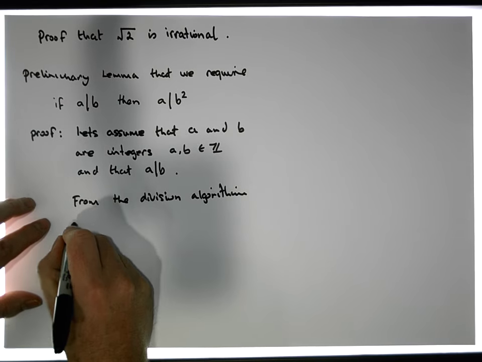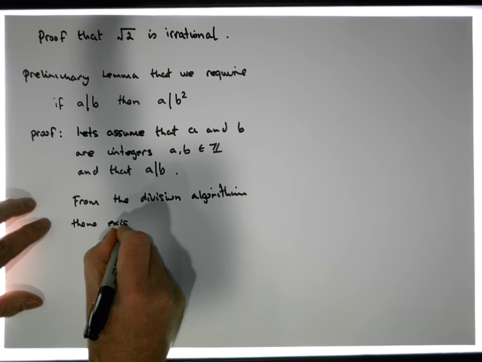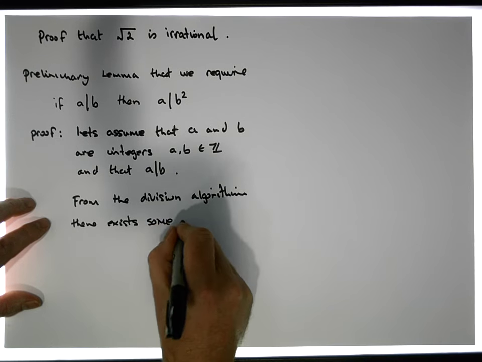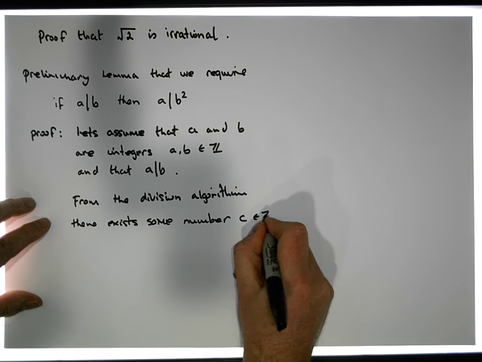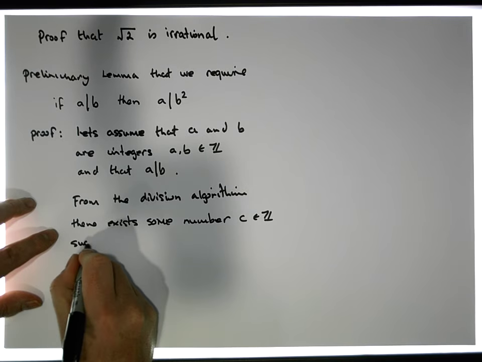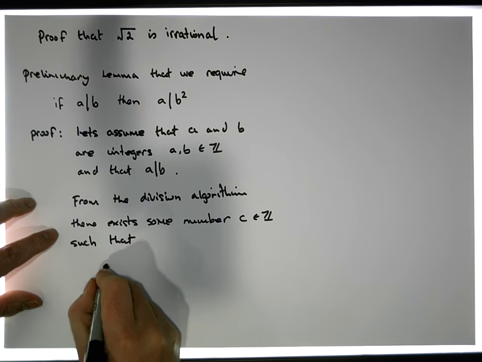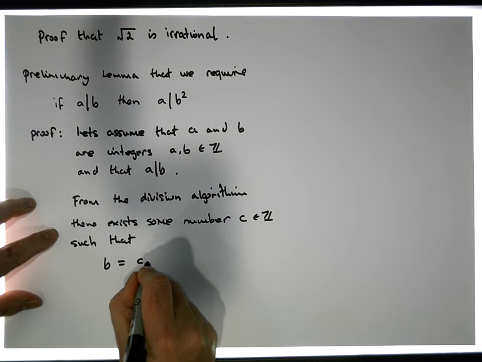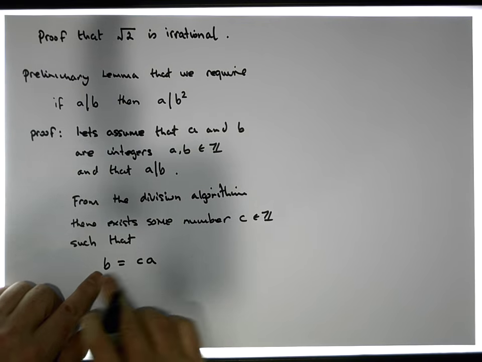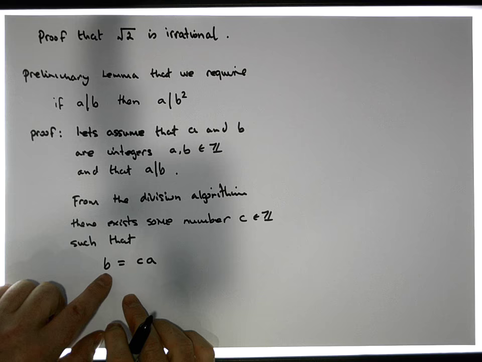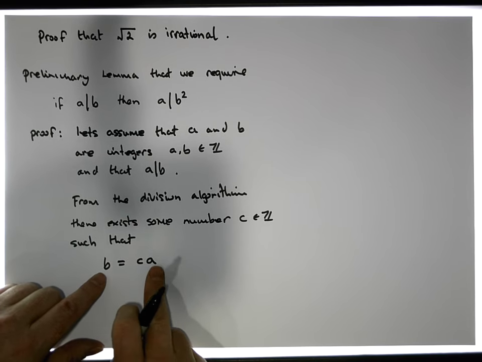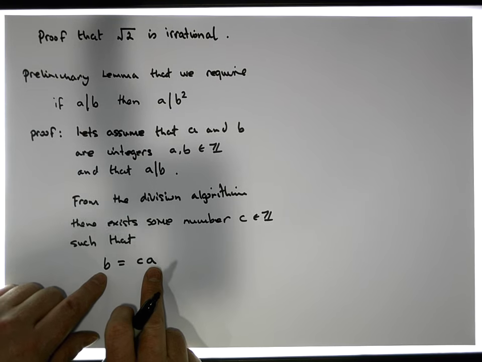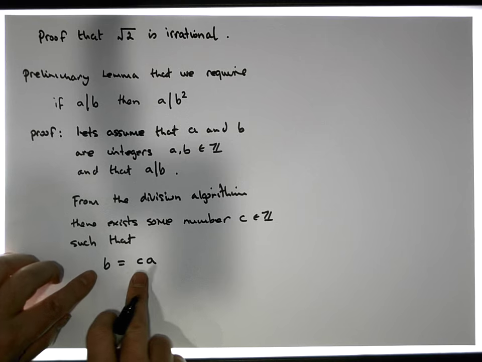From the division algorithm, there exists some number c, that's also an integer, an element of Z, such that b can be written as c times a, because that's what it means for a number to divide another number. If a divides b, well then b should be able to be written as a product of factors where one of the numbers is a. So what are the consequences of this particular fact?